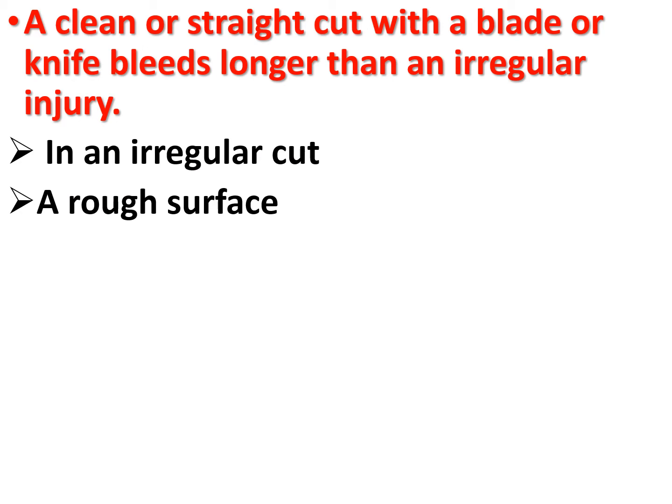So the first question is: why does a clean or straight cut with a blade or knife bleed longer than an irregular injury? In an irregular cut, bleeding time is less because the collagen gets exposed and a rough surface is available for platelet aggregation, and factor 12 can get activated. So a clean or straight cut with a blade or knife bleeds longer than an irregular injury, for example one made with a stone.